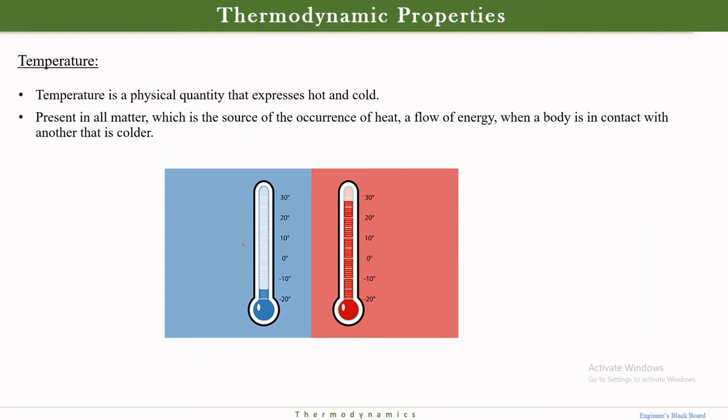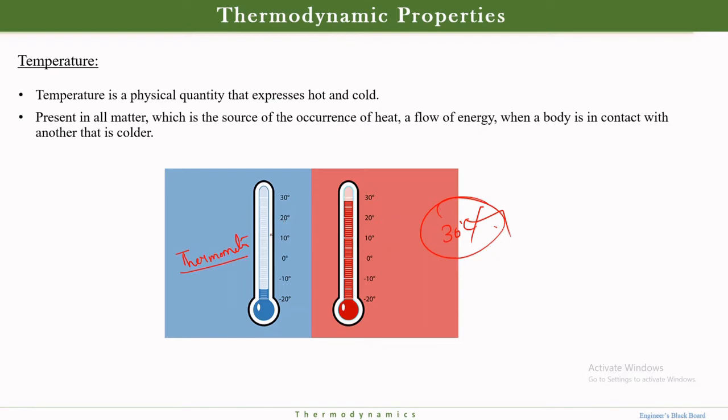Temperature. We all know what temperature is. Okay, the best example is our body temperature. What is the room temperature? In India we say it is 30 degrees Celsius, and it depends on the places. Okay, and this is a simple thermometer. We know what the thermometer is.